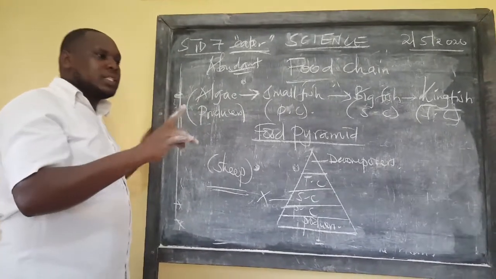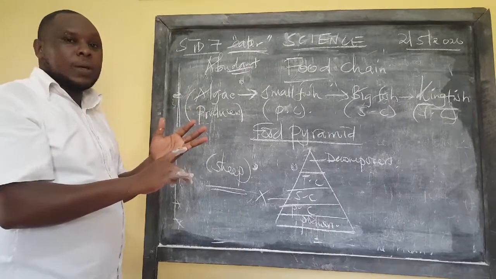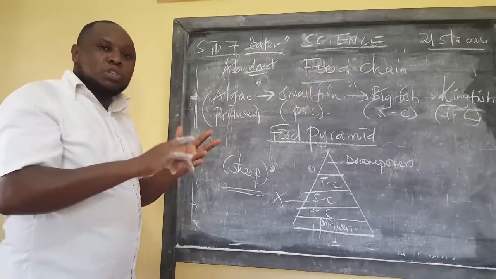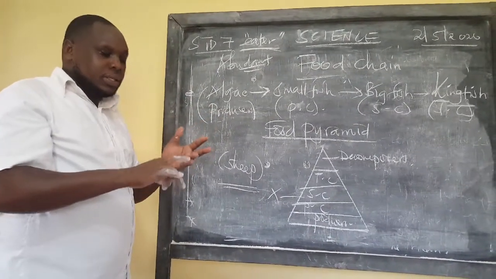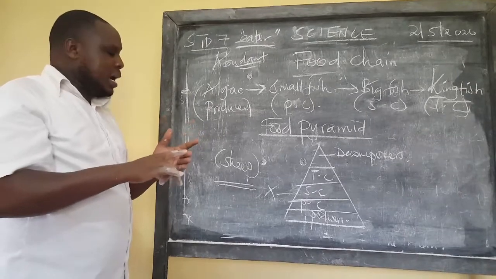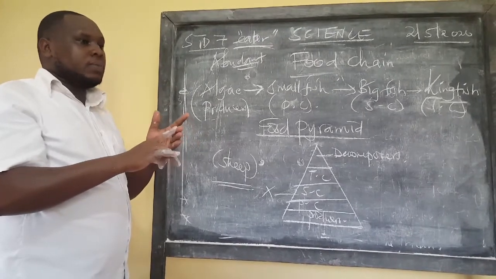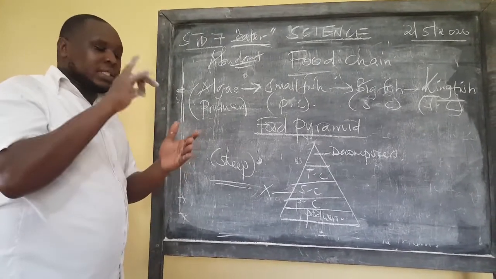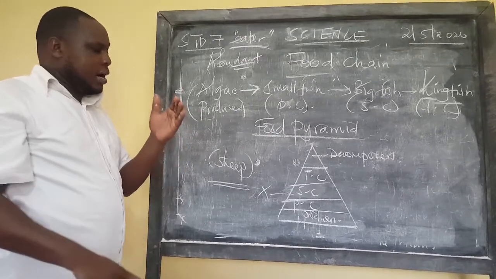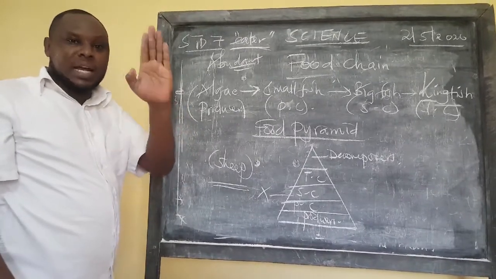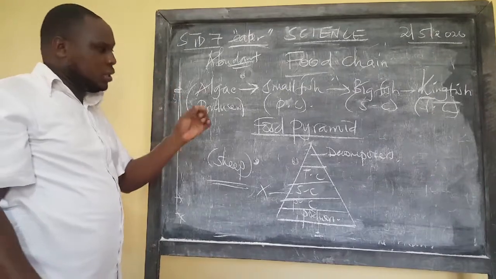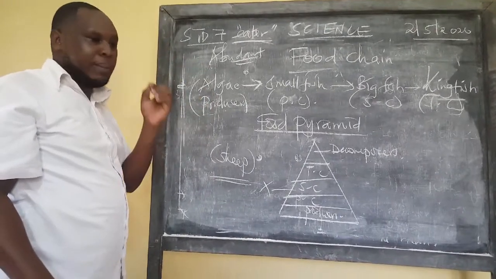You must remember that producers are green plants. Primary consumers are always herbivores. Secondary consumers are always carnivorous animals, and then tertiary consumers are scavengers. If you remember that, learner, you can handle any question about food chain and food pyramid.